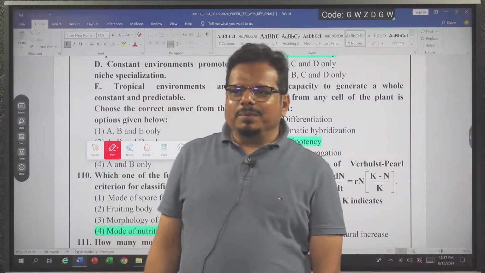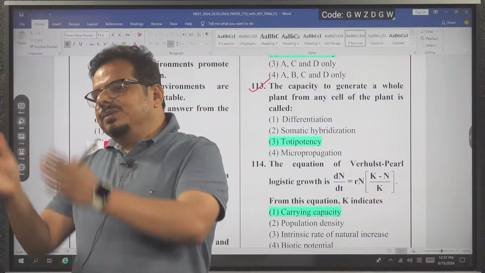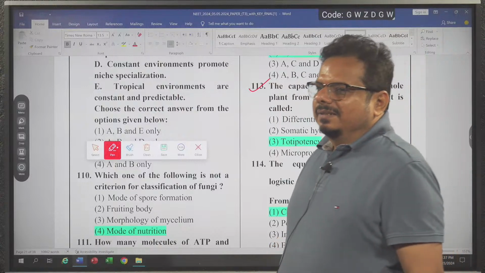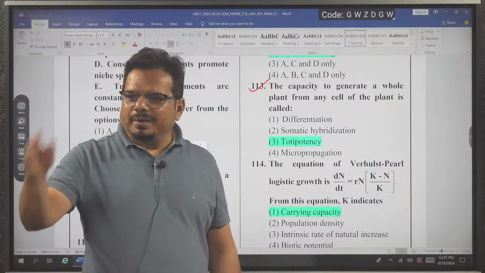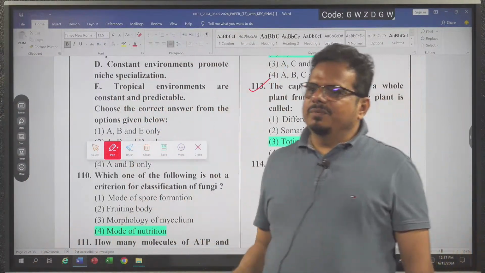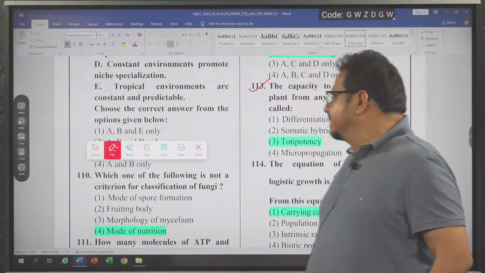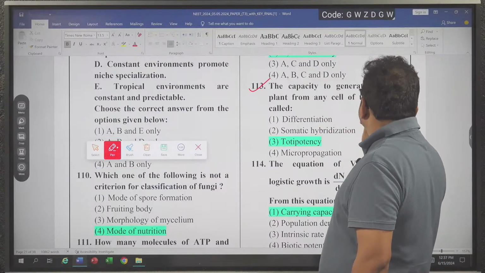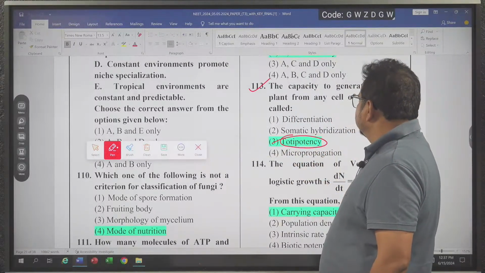So every part of tissue culture strategy is deleted. But what did the author do? They removed some topics of the strategy and shifted them into which chapter? Application of Biology. Got the idea? When you read application of biology in agriculture, tissue culture is mentioned, and somatic hybridization is mentioned. So the tissue culture variety name was removed, but tissue culture and somatic hybridization are still there in a different chapter. That is Application of Biotechnology. The capacity to generate a whole plant from any cell of the plant is called totipotency, which is the correct answer.